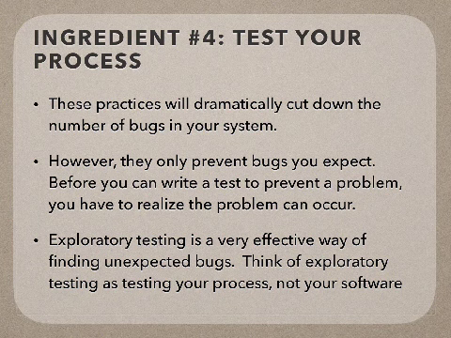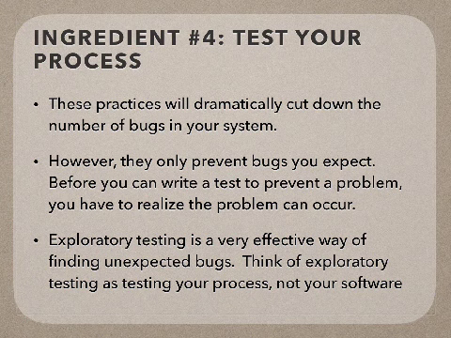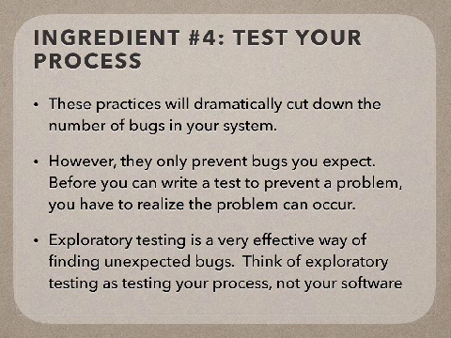The next is to test your process. There are certain places where the bug is not necessarily because of the code that you wrote, but because of the process that is followed in the organization. So I develop an attendance marking software for SPEC, and I think there is a bug or an error in the software. I try fixing the error.